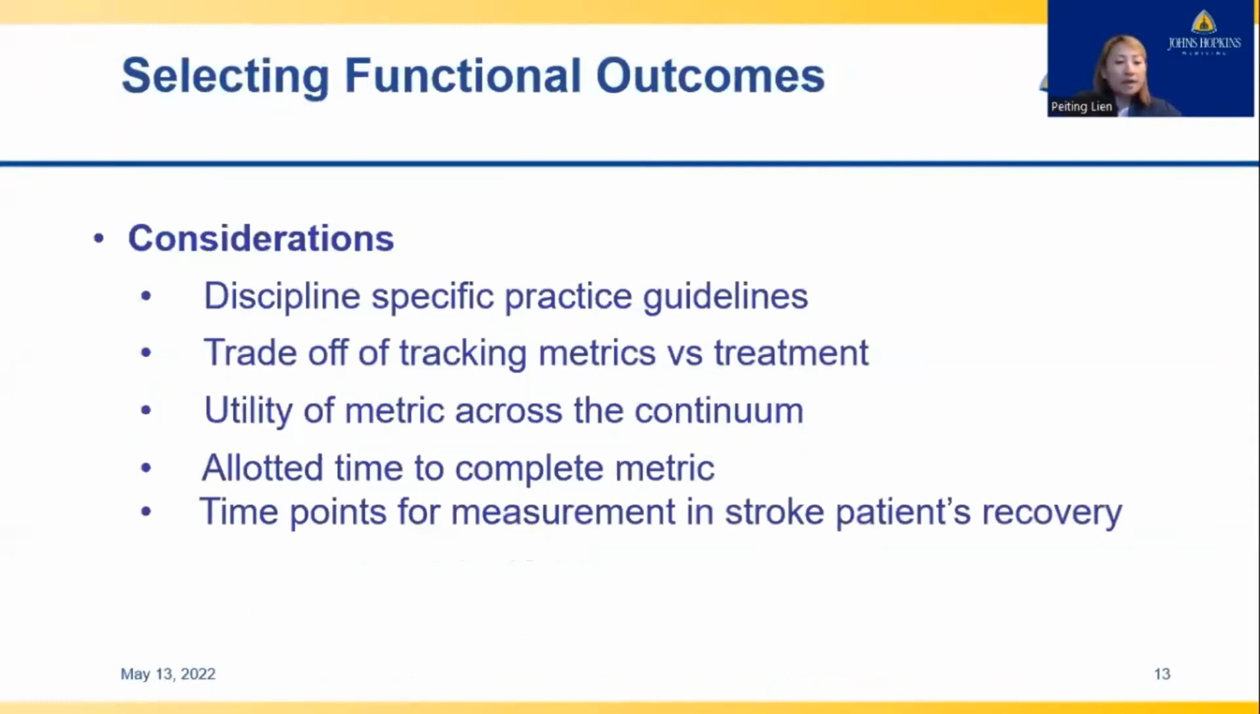First, we needed to work on an outcome selection. For each discipline, we consulted the respective discipline-specific practice guidelines for outcome measure recommendations. As clinicians, we struggled with the time requirement of administering the outcome metrics as a potential trade-off to providing time for therapeutic intervention.